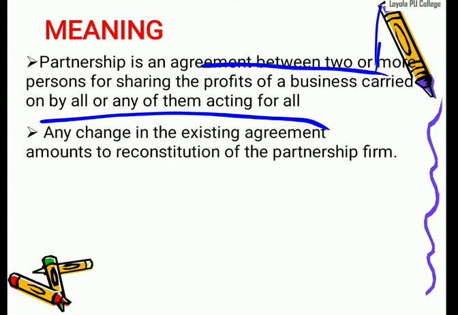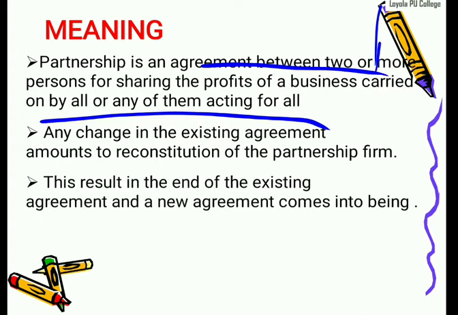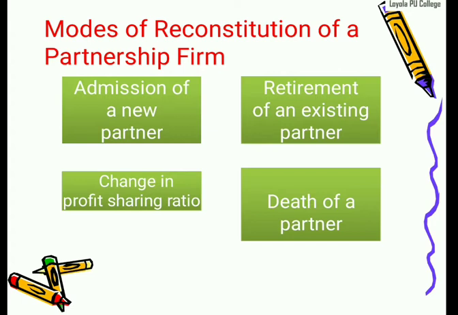Next one, any change in the existing agreement is a reconstitution of the partnership firm. What do you mean by that? It means in case of any changes in the agreement or any capital amount or reconstitution, any changes in the partners' share, we are adding that under admission. The result is the end of the existing agreement and the new agreement comes into beginning. Old agreement will come to an end, then from now onwards the new agreement will apply once the partner is admitted.